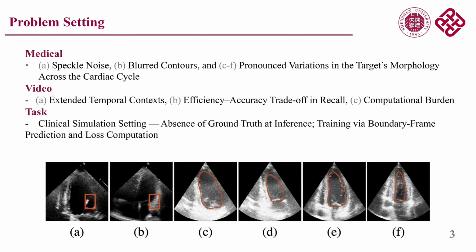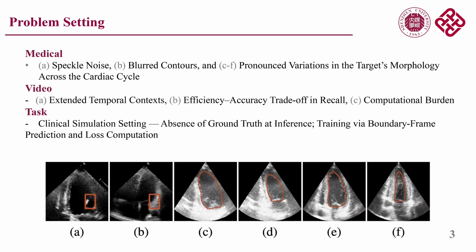So, what is the main challenge we are dealing with? In medical imaging, noise is unavoidable, contours are often unclear, and the heart changes dramatically as it beats. These variations make reliable analysis very difficult. When it comes to videos, the challenge grows further. Long temporal contexts are hard to capture, and we constantly face a trade-off between accuracy, efficiency, and computational cost.